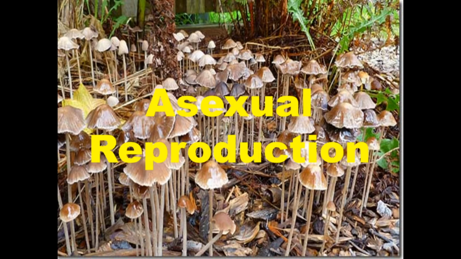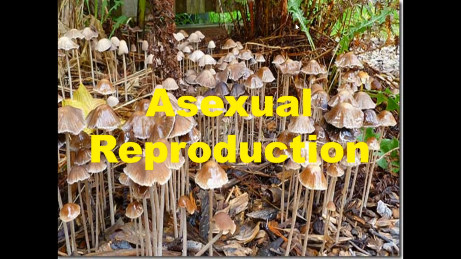So we may have heard that there are three types of reproduction. One is vegetative reproduction, another one is asexual reproduction, then another one is sexual reproduction. Asexual reproduction is different from the other two types of reproduction. Asexual reproduction always occurs in the lower groups of plants, pteridophytes, bryophytes, like these plants.